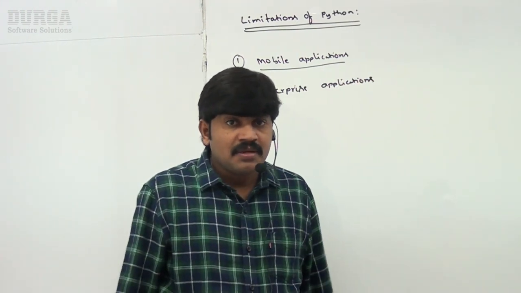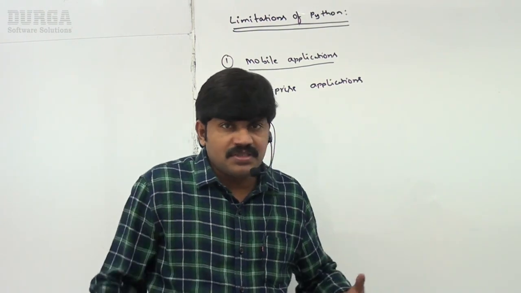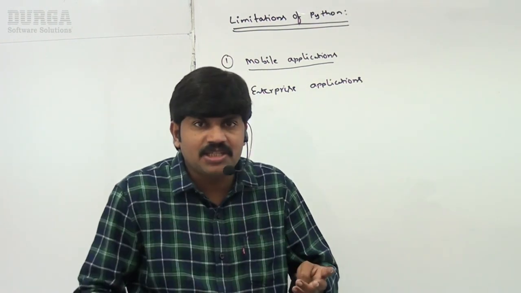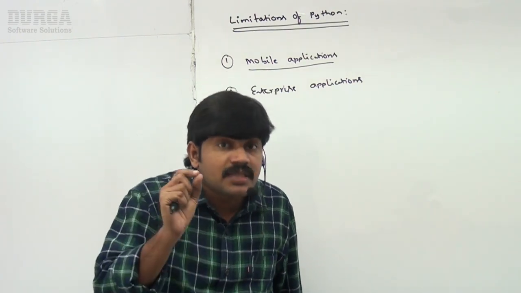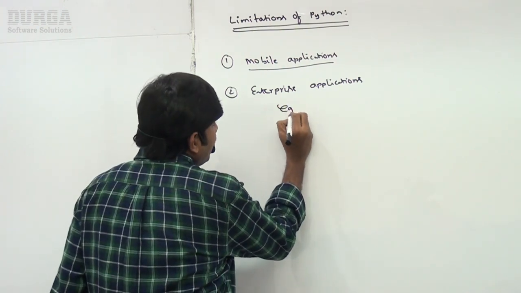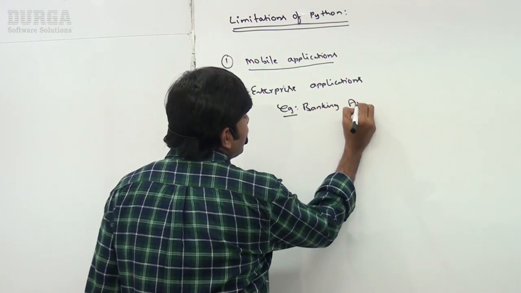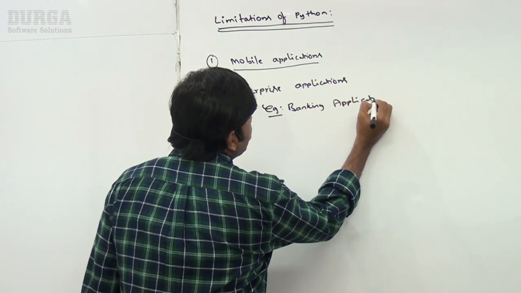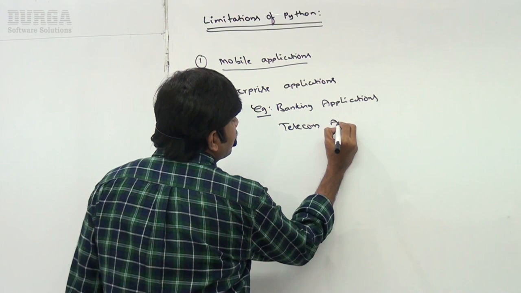Banking applications, telecom applications, where multiple services are required, like transaction management and messaging. Such applications are called enterprise applications. The best examples are banking applications and telecom applications.